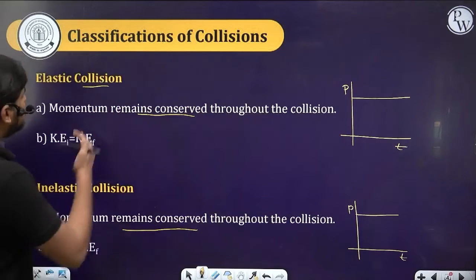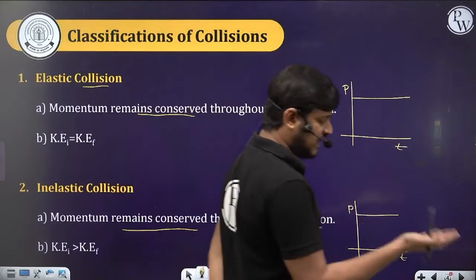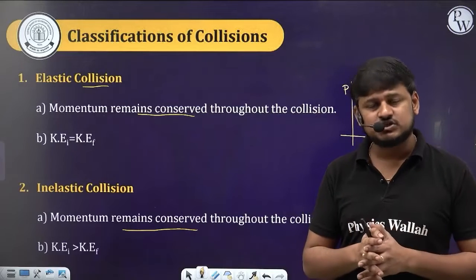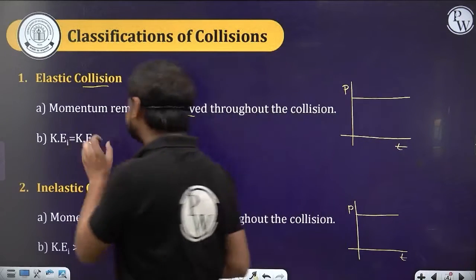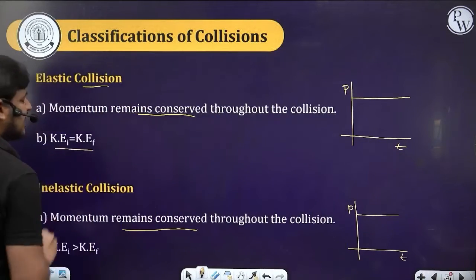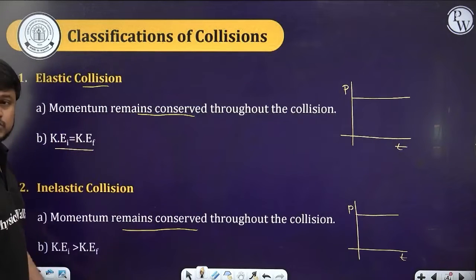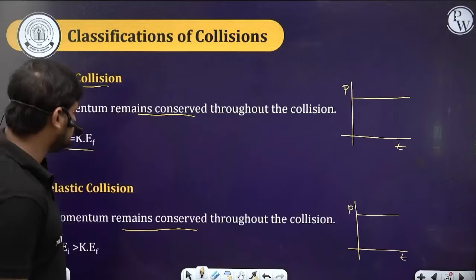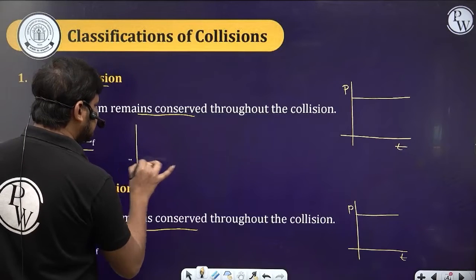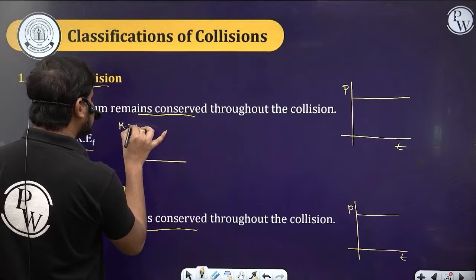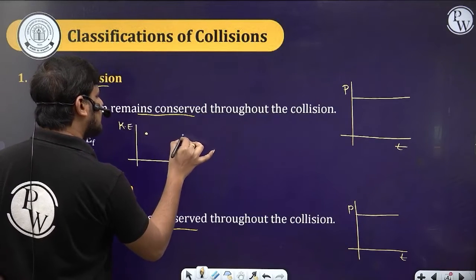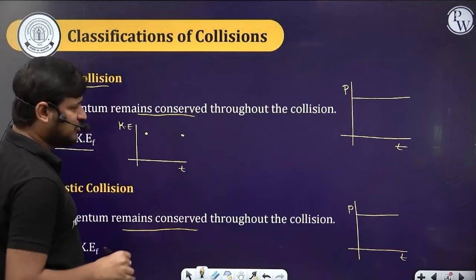Now, what is the difference between elastic and inelastic collisions? How can we differentiate between these two? By checking their energies. In the case of elastic collision, the initial kinetic energy will be equal to the final kinetic energy. That means in the kinetic energy versus time graph, the initial and final kinetic energy should be the same.